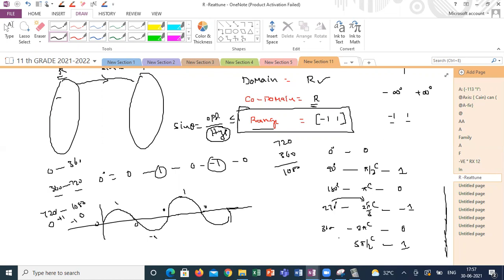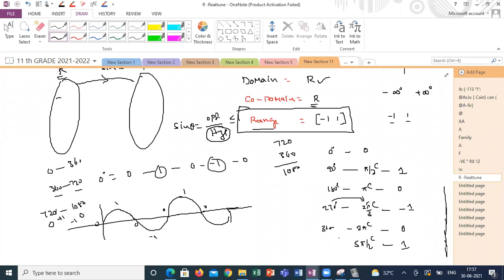Inverse functions we are going to discuss in +2. I am not going to touch them right now. And what are the remaining ones? Modulus function, greatest integer function. So these are the standard functions we are going to discuss in the next class, including their graphs. You have to remember the graph as well as the range, domain and codomain of the function or relation.